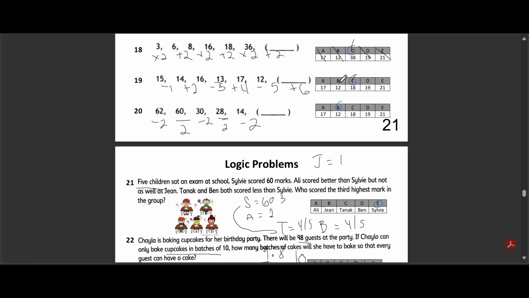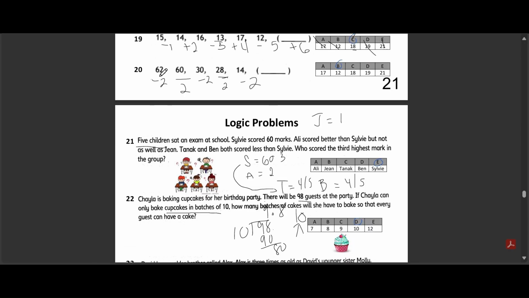Here's the explanation. The pattern alternates between subtracting and adding, with increasing amounts. From 15 to 14, we subtract 1. From 14 to 16, we add 2. From 16 to 13, we subtract 3. From 13 to 17, we add 4. From 17 to 12, we subtract 5. So to continue the pattern, we need to add 6 to 12, which gives us 18. The other options are incorrect because only 18 continues this pattern.